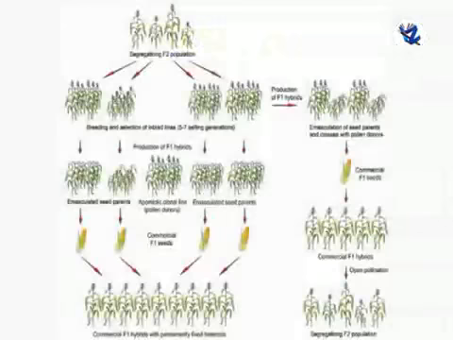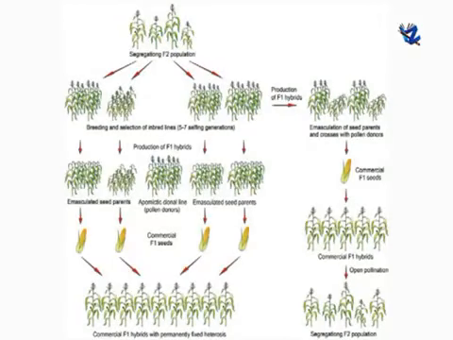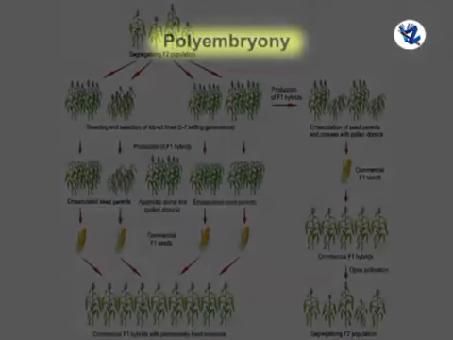Then, apomixis. It is an asexual mode of reproduction in which new individuals are formed without formation of gametes and their fusion. Rapid development of new hybrid varieties is possible due to apomixis.